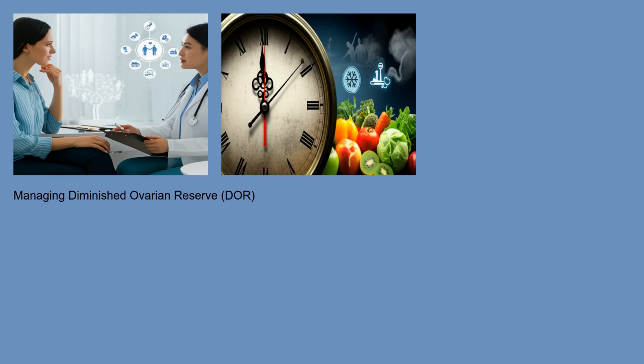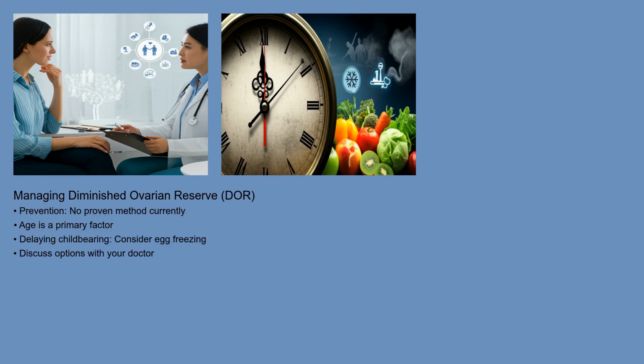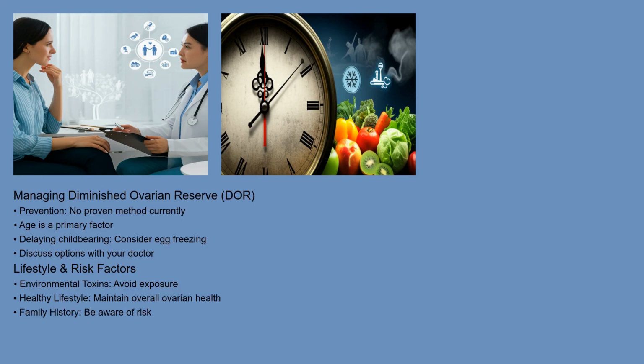Currently, there's no proven way to prevent DOR. Since age is a primary factor, women who are considering delaying childbearing may want to discuss options like egg freezing with their doctor. Avoiding exposure to environmental toxins and maintaining a healthy lifestyle may also contribute to overall ovarian health. If you have a family history of early menopause or premature ovarian insufficiency, it's important to be aware of your potential risk and discuss it with your healthcare provider.